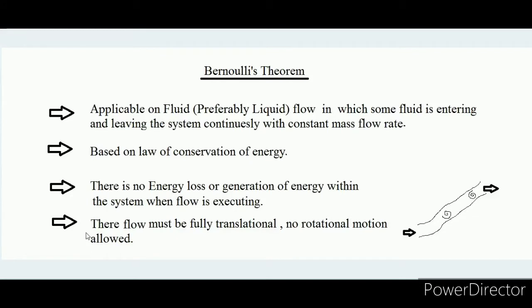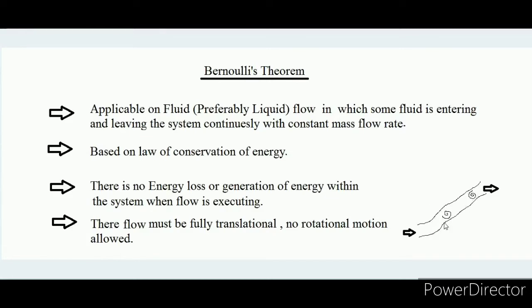The fourth condition is that the flow must be fully translational. There must be no rotational motion happening with the flow. For example, see, this is the pipe. Fluid is entering from this inlet and ultimately coming out from the other end. When flow is happening, there may be some rotational motions happening with the mass of fluid flowing through this pipe.